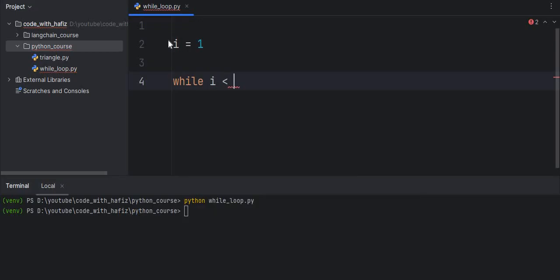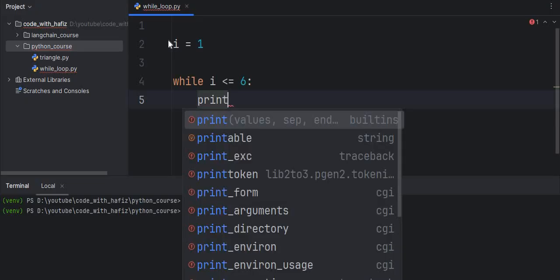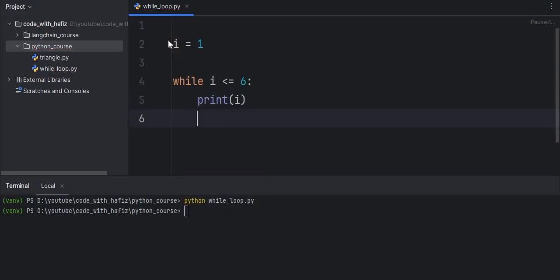I equal to 6. While I is less than or equal to 6, print I, and then I want I plus equal to 1.